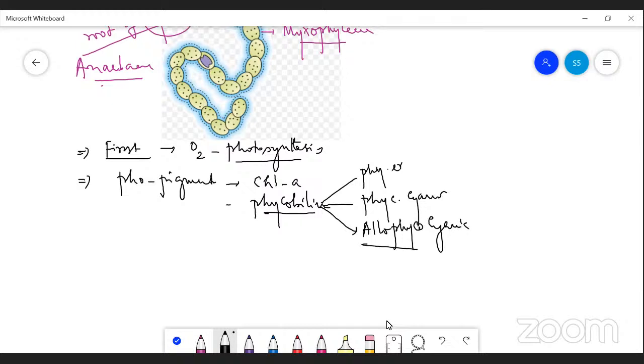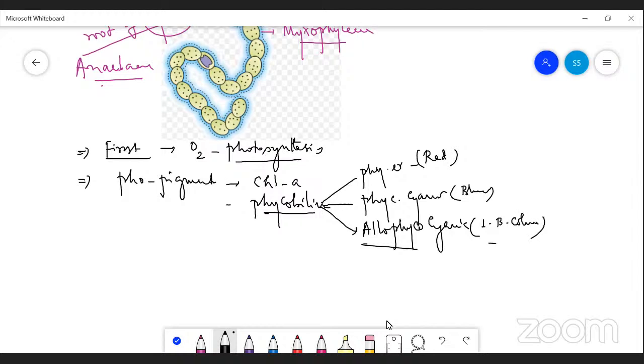These are the photosynthetic pigments involved in photosynthesis. Phycoerythrin is a red coloring pigment, and phycocyanin is a blue coloring pigment. Allophycocyanin is a light blue coloring pigment.